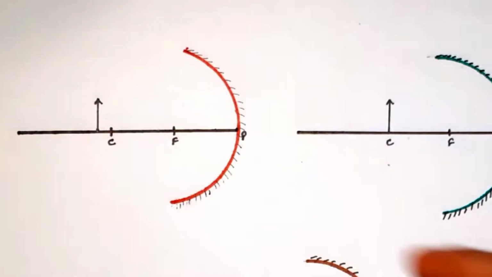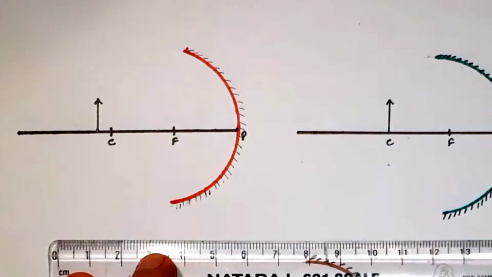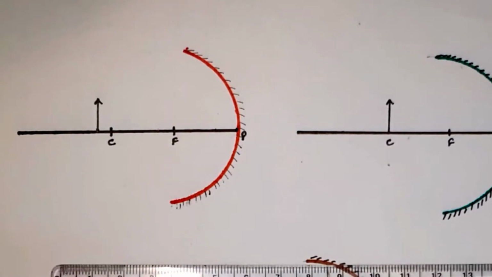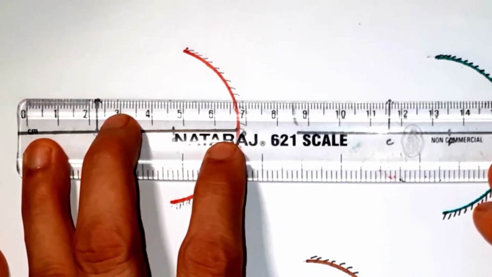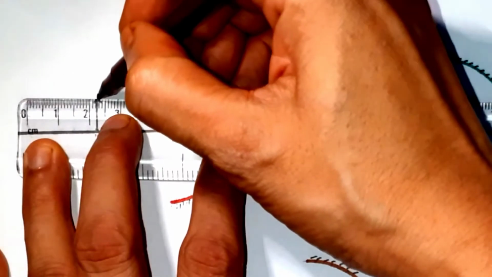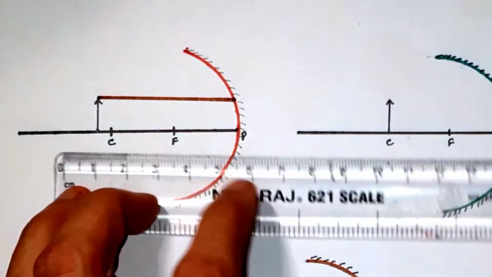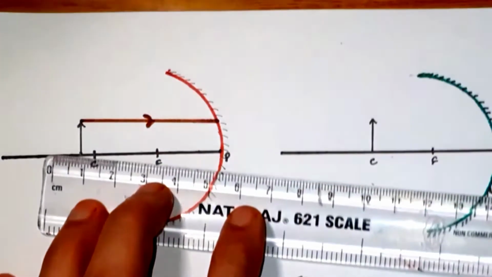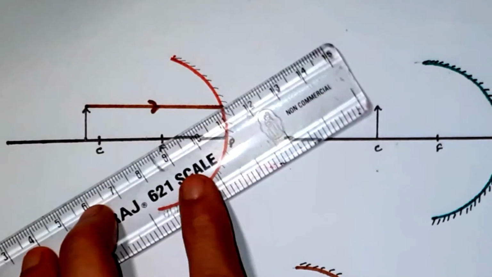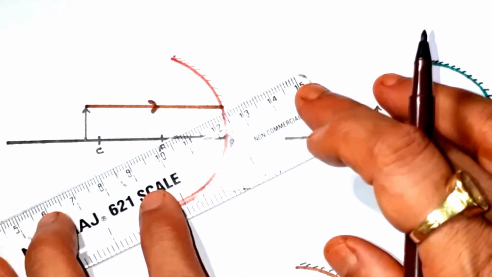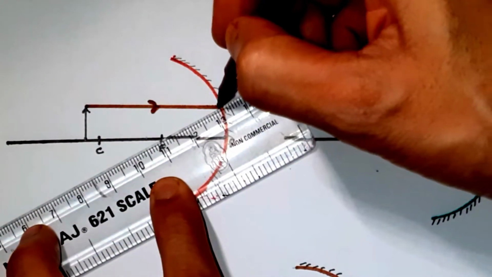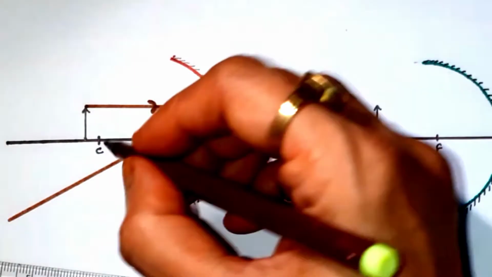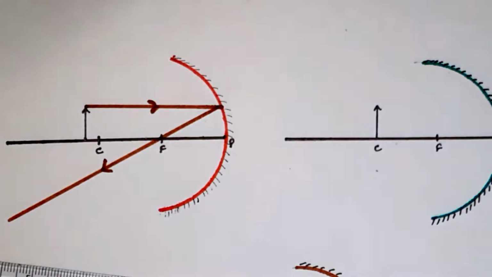Okay, so the arrow is the object. First, we'll apply the law that when the ray is coming from the object, it will pass through the focus. That we have discussed in my previous lecture.